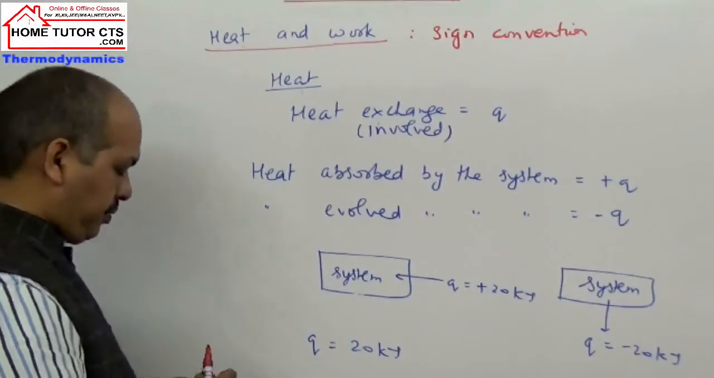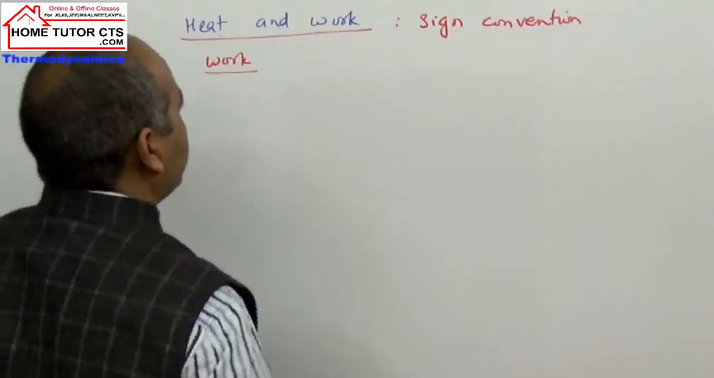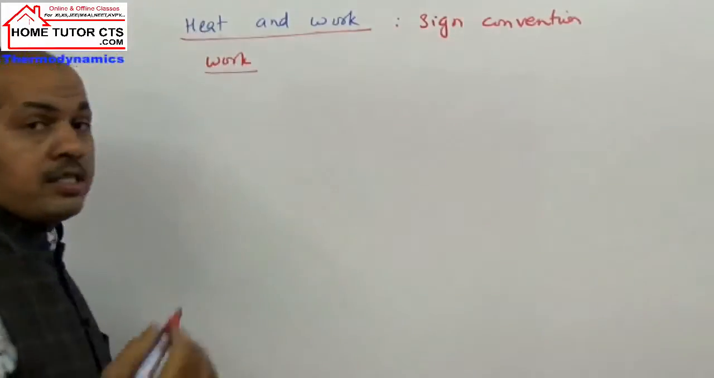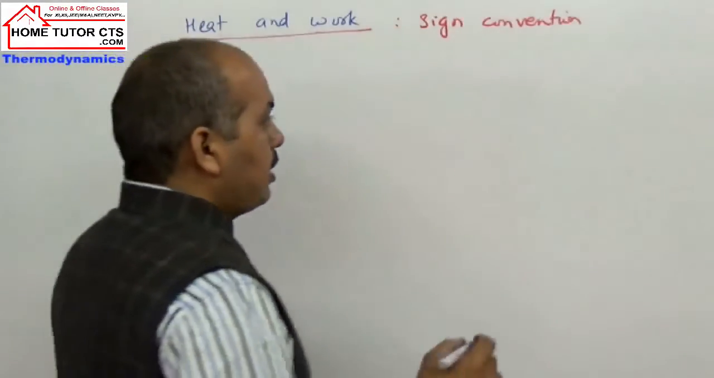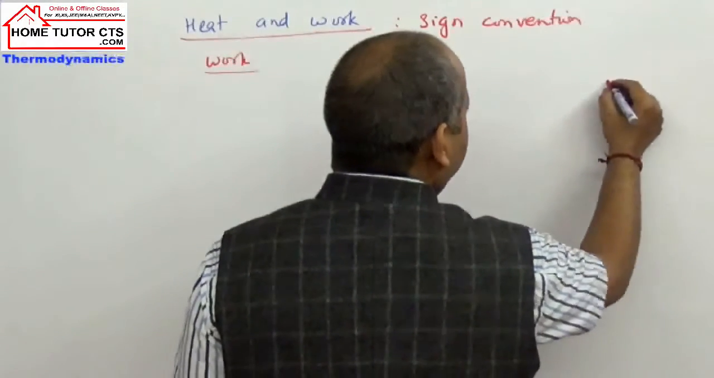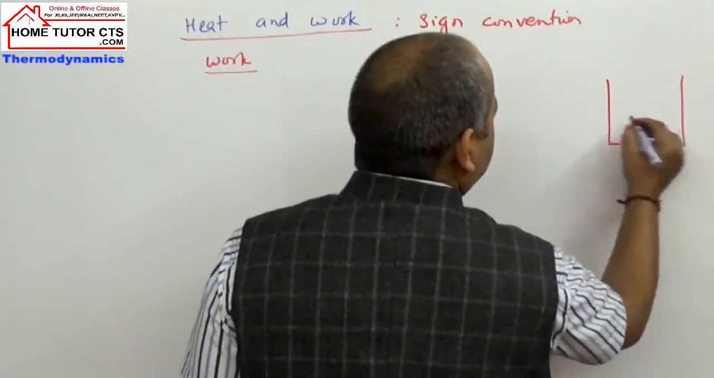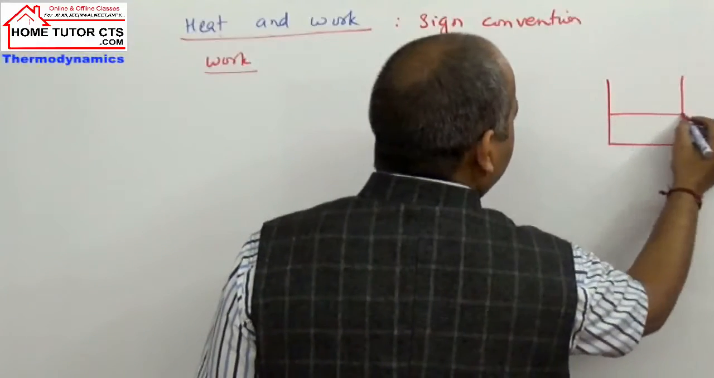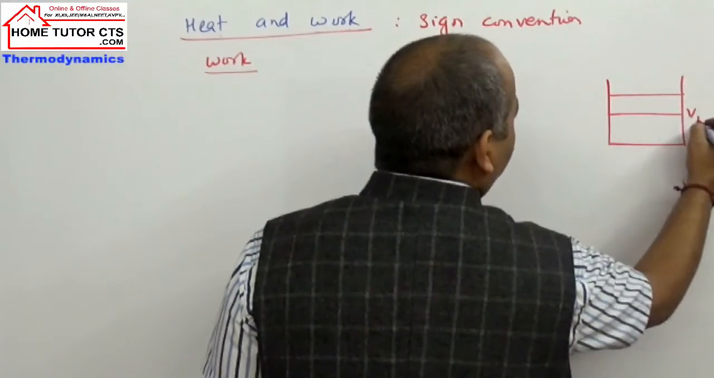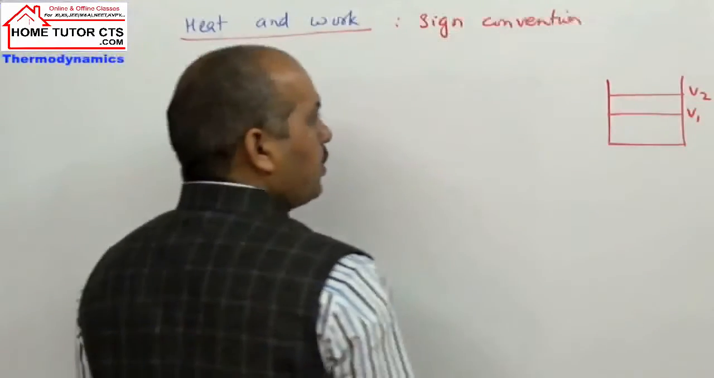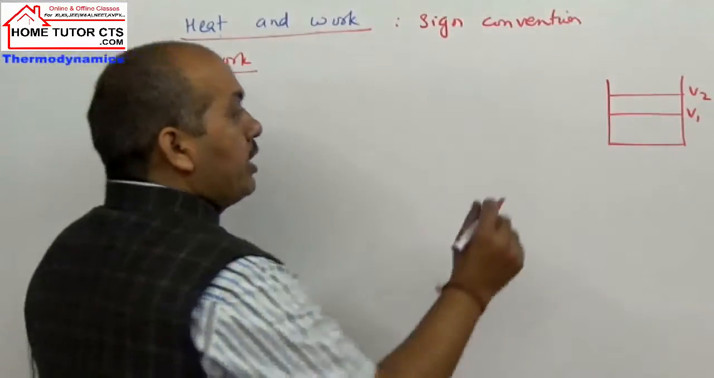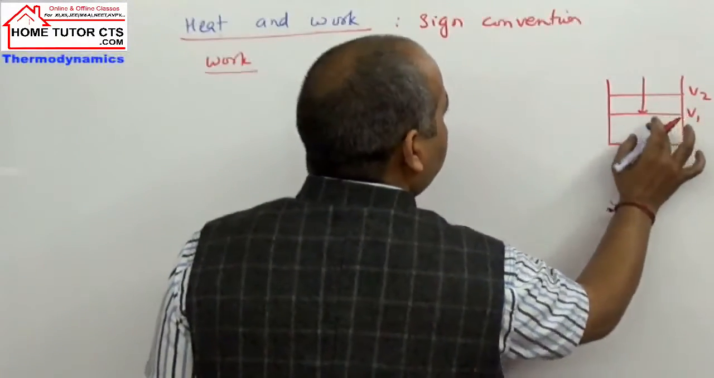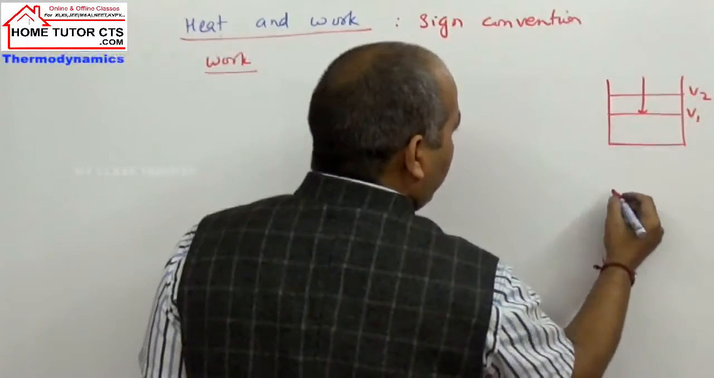Now we take for work. Now again we can take two possibilities that work done is by system or work done on system. If I explain to you by using the example of pressure volume work, if I take one condition here, one condition here, it is volume V1, it is volume V2. Okay, now it is the case of expansion of gas. If initial volume by this much, the volume increases, V2 is final volume.